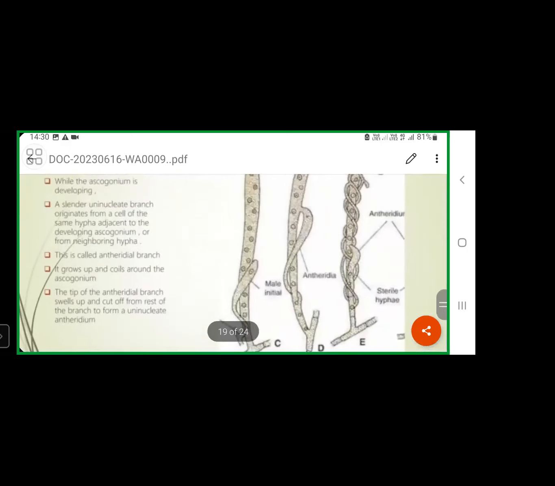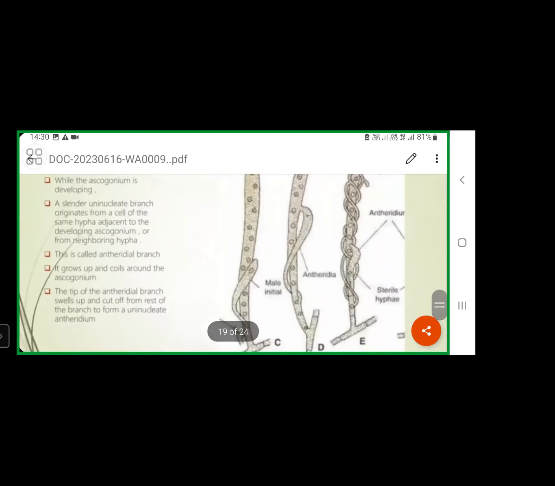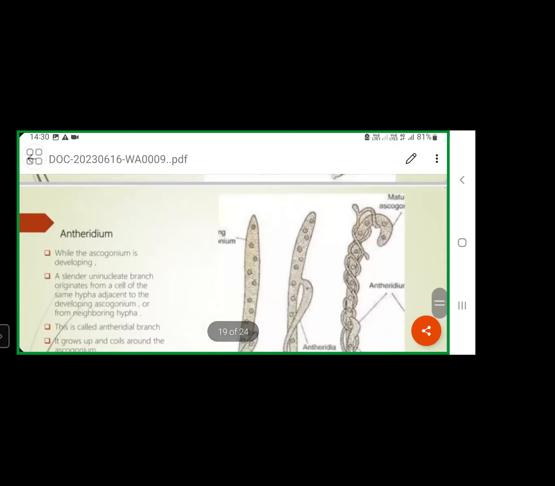Later, finally, what will happen? The tip of the ascogenous filament will be arc-like in shape, a half-moon shape, which is called a crozier.